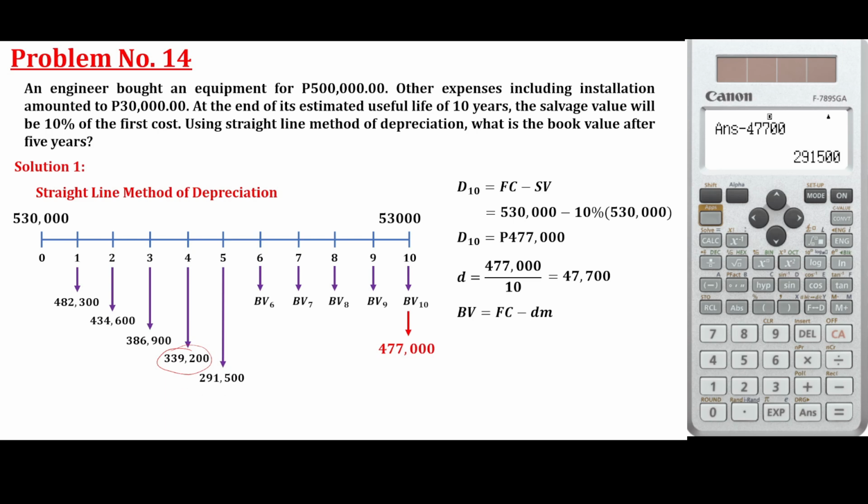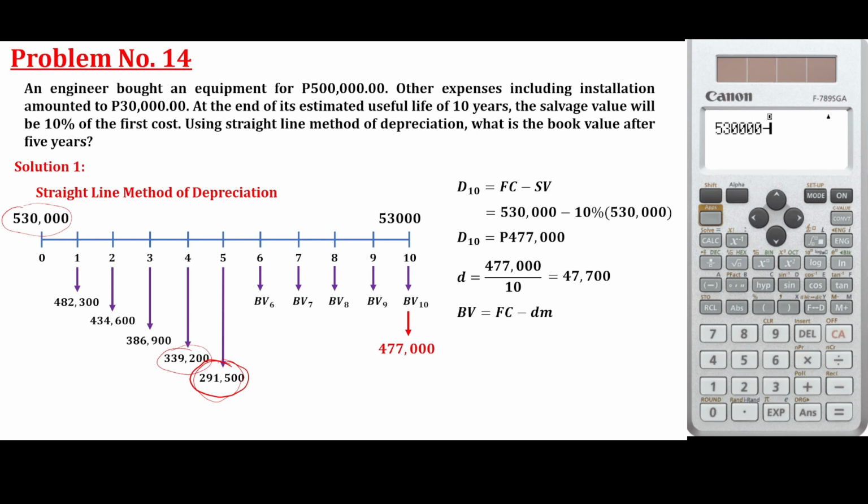Okay. But if the question is determine the total depreciation at 5 years, for example, we were asked to identify the total depreciation, just subtract 530 minus 238, 291,500. That's the total depreciation for 5 years.